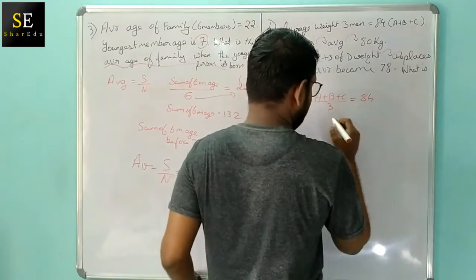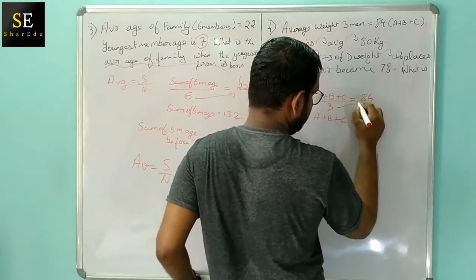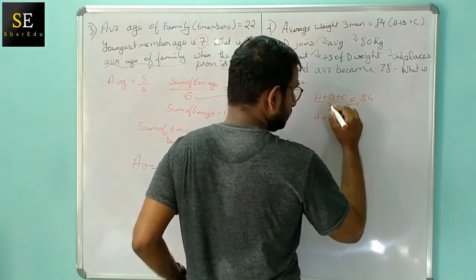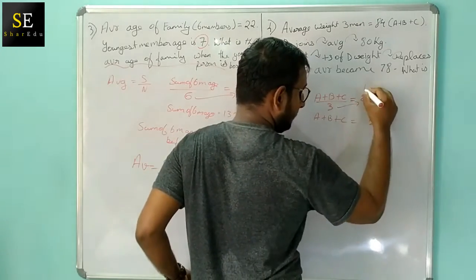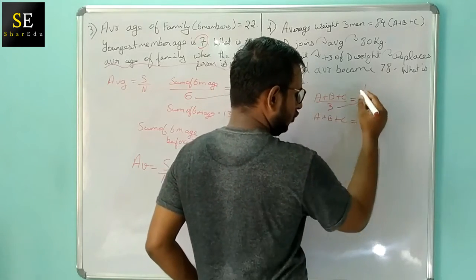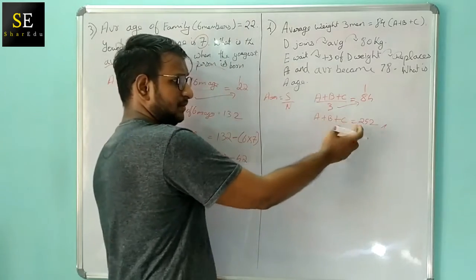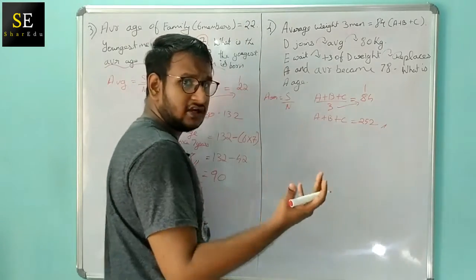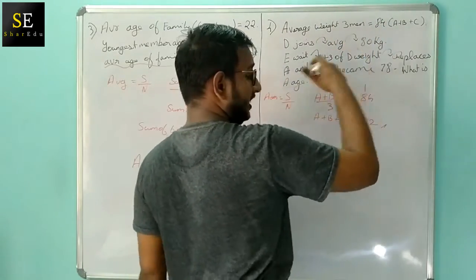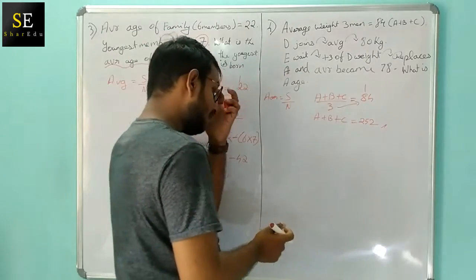So what will be the weight of A plus B plus C? It is nothing but we have to multiply. 3 fours are 12, 3 eights are 24, 25. So 252. So the total weight of 3 members, A plus B plus C, is equal to 252. So the total weight of 3 men is 252. Now D joins the group. Now D joins the 3 men and the average becomes 80. So what is happening?